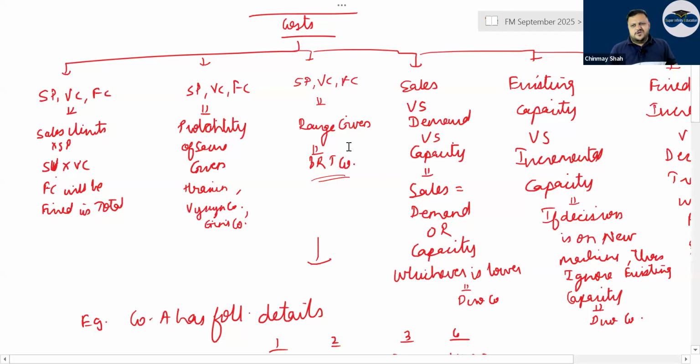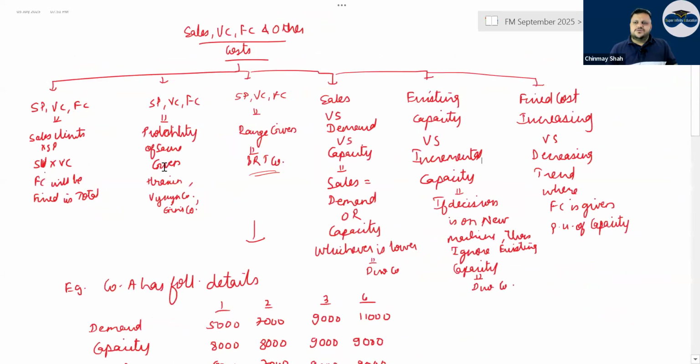At times sales, selling price, variable cost, and fixed cost are given with probability. Sometimes probability is given, sometimes fixed cost in total is given. Then sometimes in the BRT company there is a range of how much the sales or demand is. Accordingly, selling price will be decided, variable cost will be decided, fixed cost will be decided. Correct? Okay. Then sales versus demand.